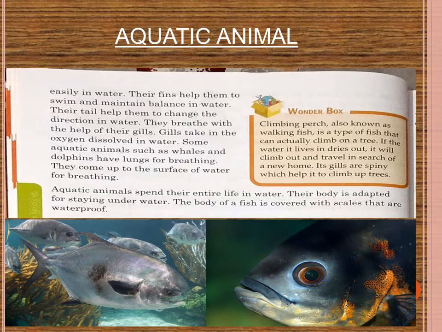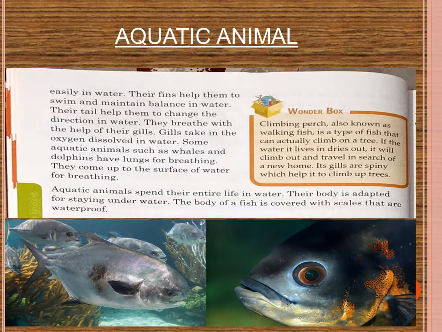Sometimes they take the help of the gills. Sometimes they take the help of the fins. Sometimes they take the help of the tail. Okay, so what is the use of gills? I have already told you. Gills help them to breathe. They take in the oxygen dissolved in water. The oxygen is already dissolved in water and the gills help them to absorb it.